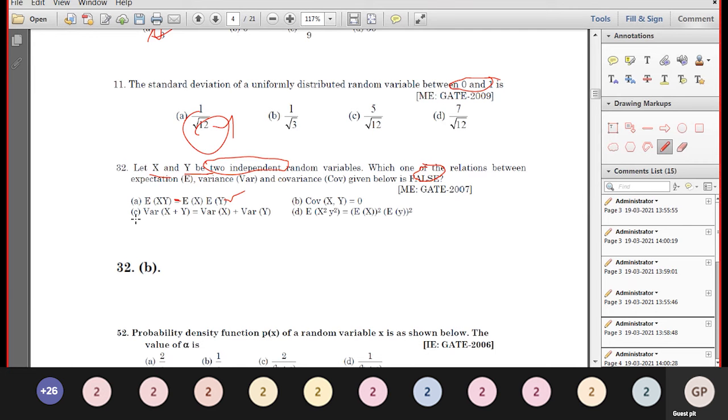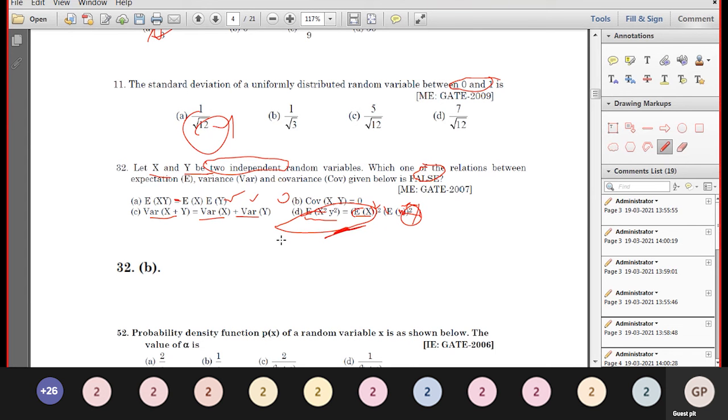Covariance of xy is 0 when x and y are independent, also a correct statement. Next, the variance of x plus y is equal to variance of x plus variance of y, also correct when x and y are independent. Now here, expectation of x square into y square is asked, but what is given is the expectation of x, the whole square, and expectation of y, the whole square. I think this will be wrong.